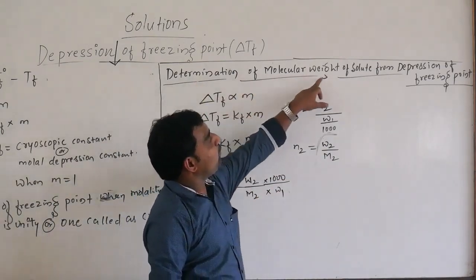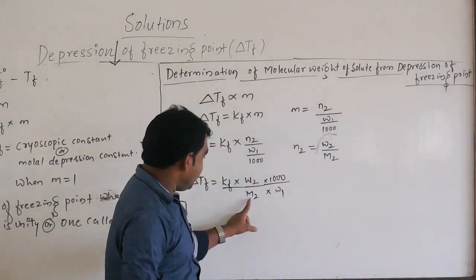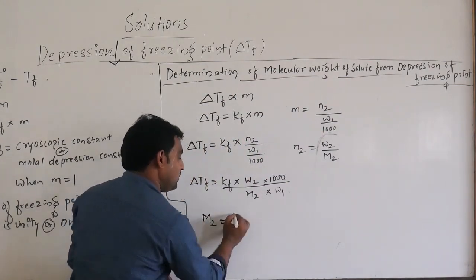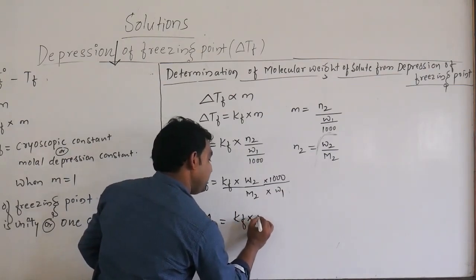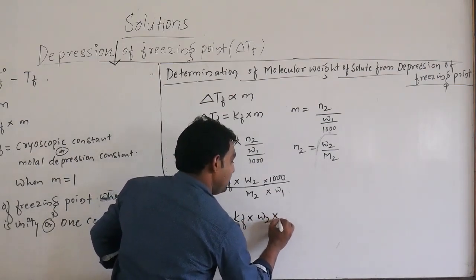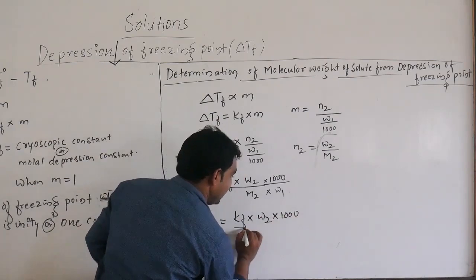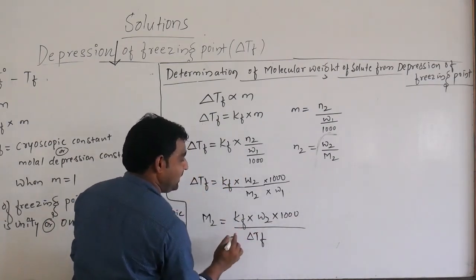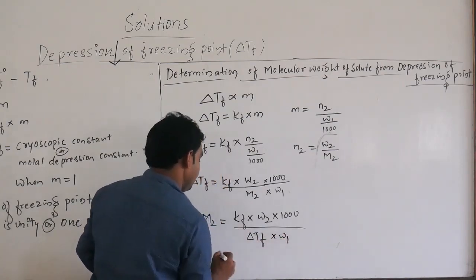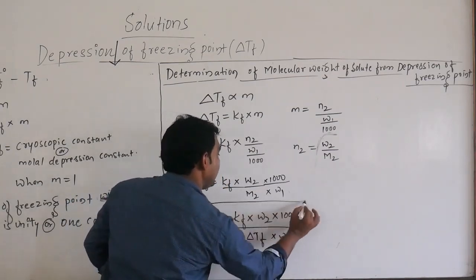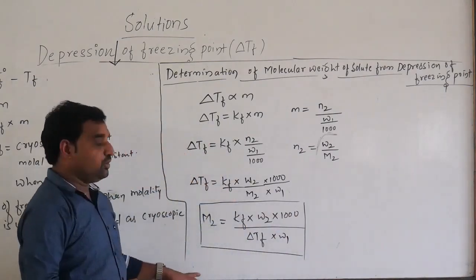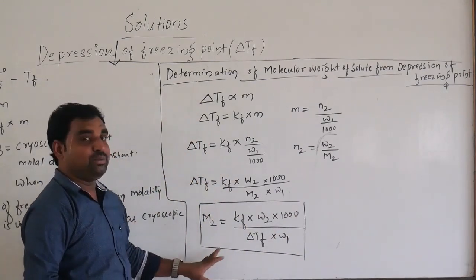What we want here is the determination of molecular weight of solute, denoted by M2. M2 is equal to KF into W2 into 1000 divided by delta TF into W1. This is the formula to calculate the molar mass or molecular mass of solute using the depression of the freezing point.